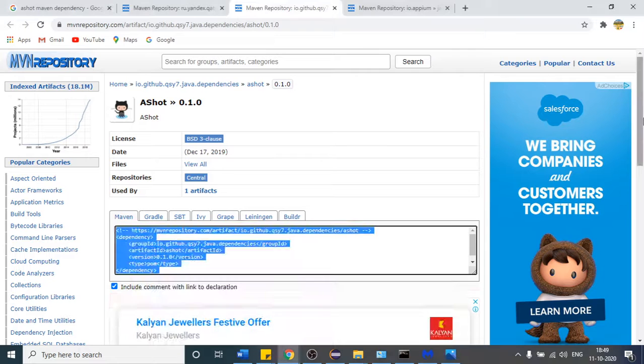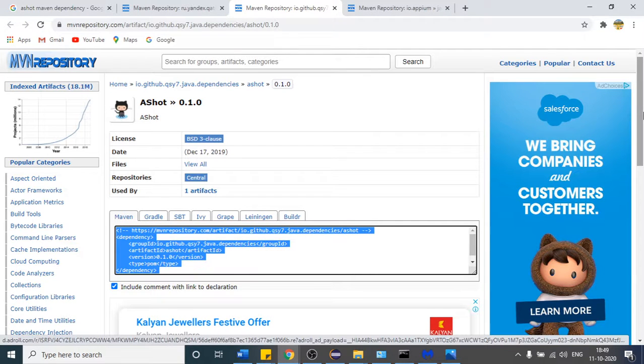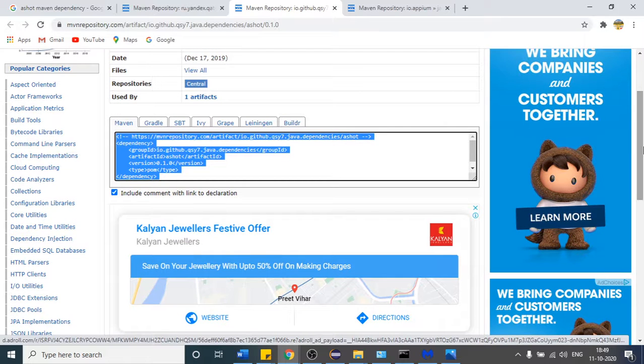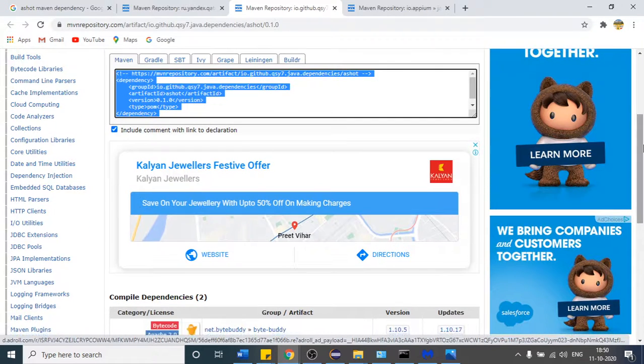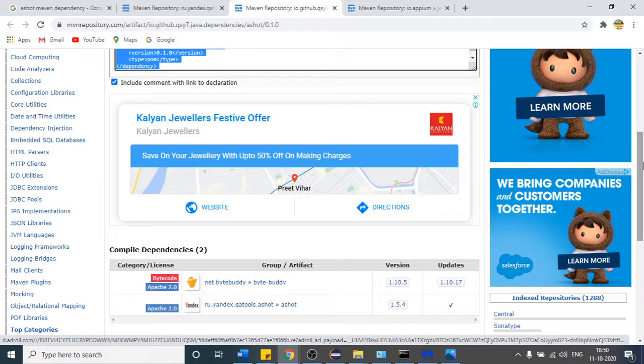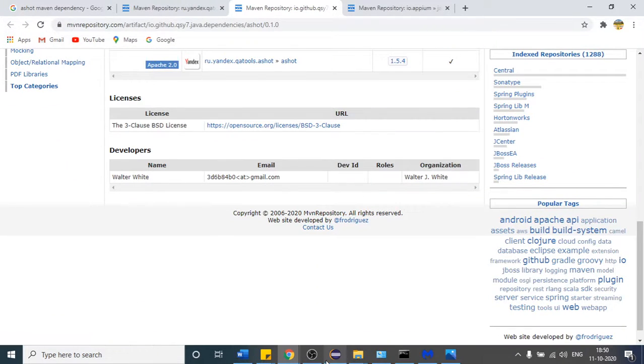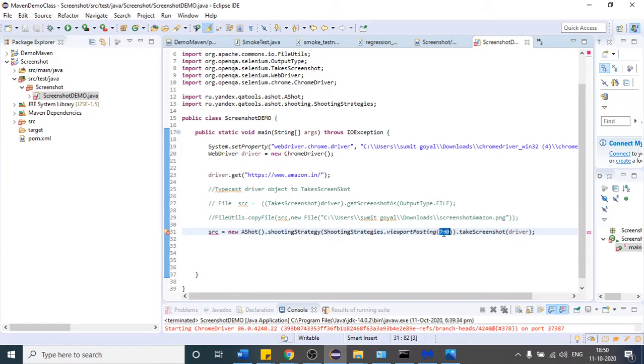Suppose this is a website again, any website. After 7 seconds, it will scroll. So if your website is taking longer to reload the contents which come to the bottom of the website, then you can use more time, right? So that once it scrolls, the content is already loaded. Likewise, in an interval of 7 seconds it will load. But if I provide 1000, again I am saying it will scroll within an interval of 1 second. So let me go with 1000 here.